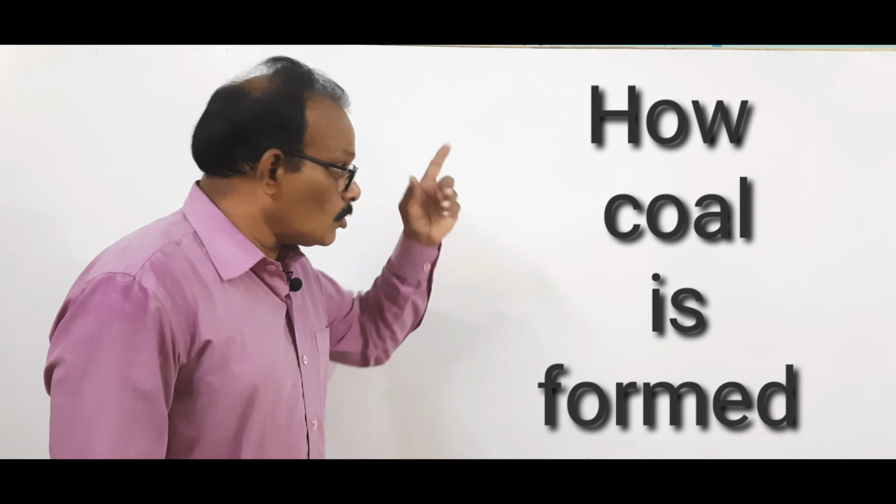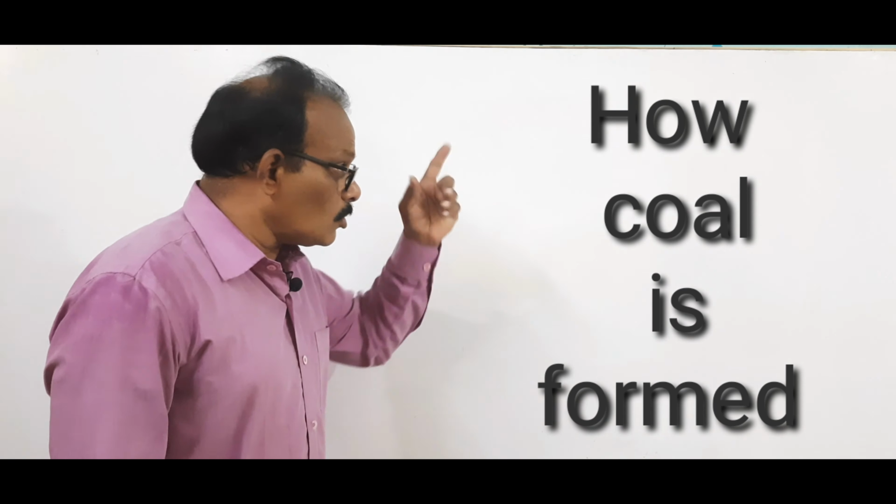As the soil forms over it, it gets high pressure, and with the pressure all the dead organisms decomposed and converted into a hard substance, and from below it also gets heat. From this pressure and heat, coal is formed.